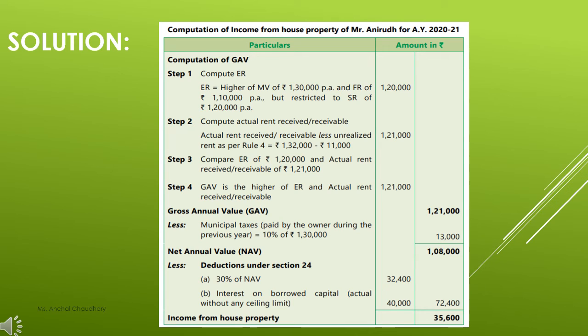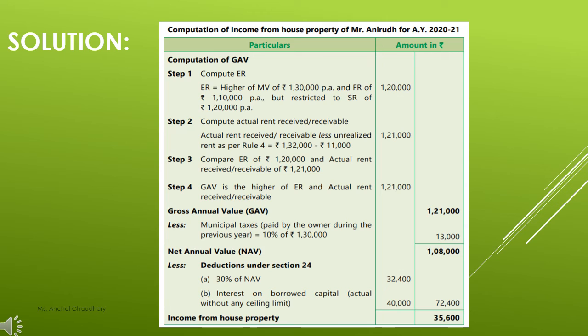Whatever municipal tax you are paying, you will calculate it on the municipal value only. You will not calculate it on any other basis. Okay, unless it is mentioned in the question, then 10% of 1,30,000 is 13,000. So the municipal taxes will be 13,000, that will be deducted from gross annual value. So here your net annual value is 1,08,000.